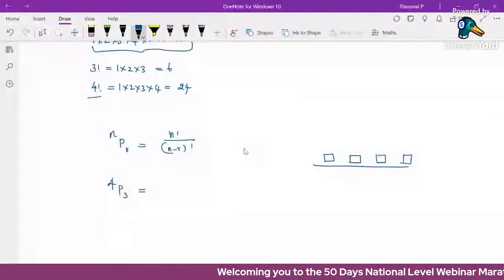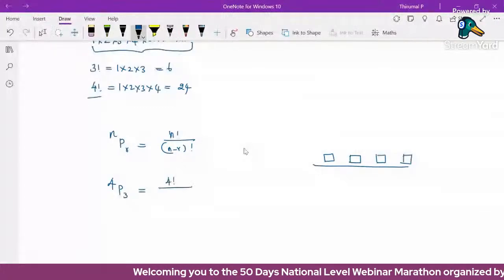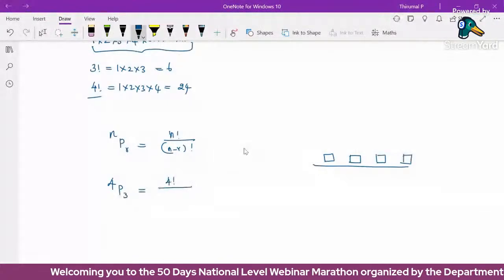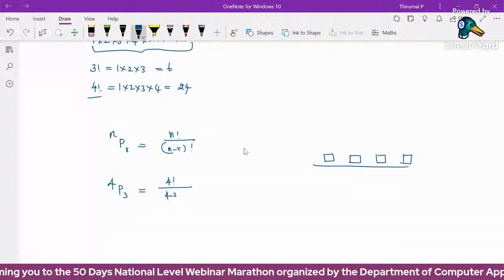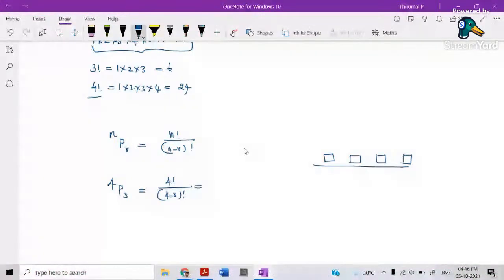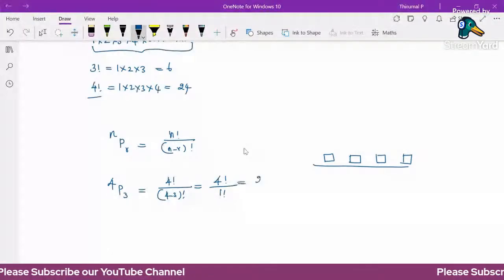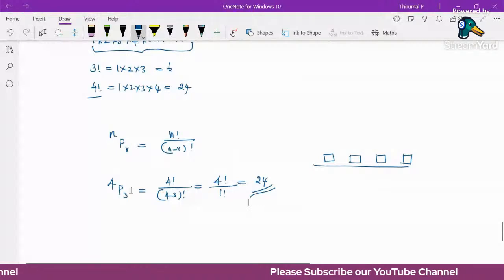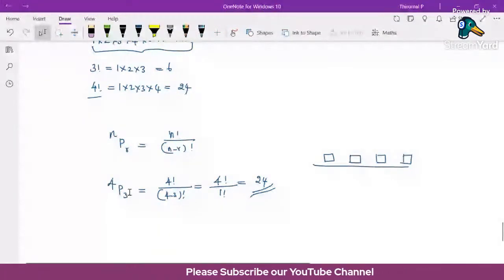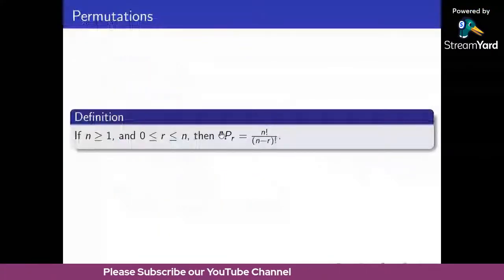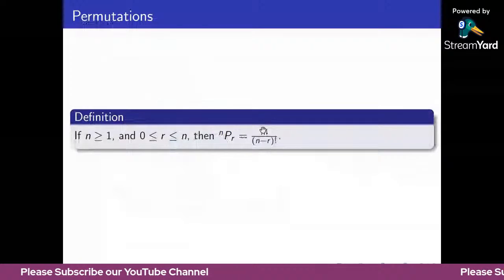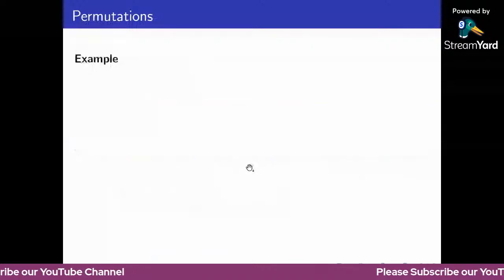So n factorial here is 4 factorial, divided by n minus r factorial, which is 4 minus 3, so 1 factorial. 1 factorial is 1, and 4 factorial is 24. So there are 24 possible ways we can choose the 3 objects from the 4 objects. So nPr is a permutation, defined by n factorial divided by n minus r factorial.